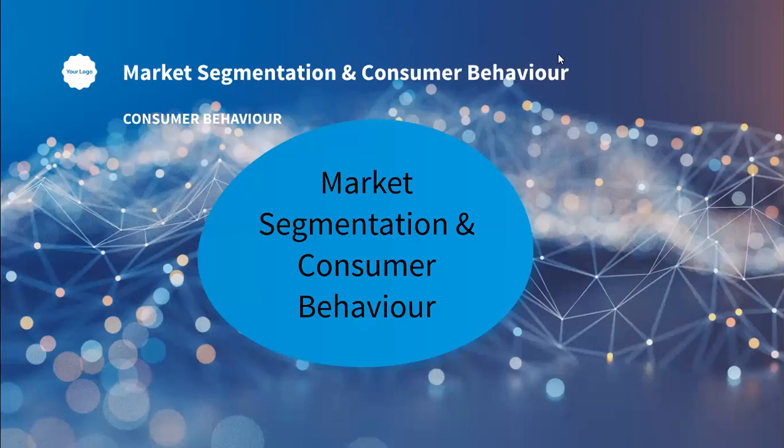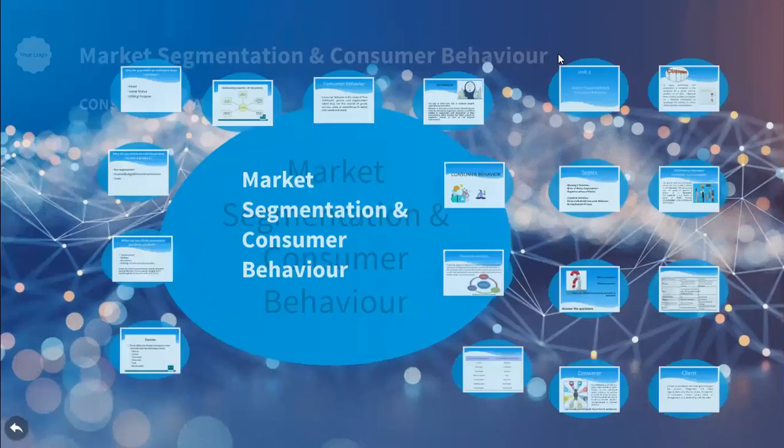All the components whatever we studied, how we can use them in market segmentation, how place is important while segmenting the market, and how consumer behavior impacts selecting a place or pricing, and how we need to make promotional activities. So everything, all the components we studied in Unit 3, we're going to use. Keeping that as the base, we're going to segment the market and we will study consumer behavior.